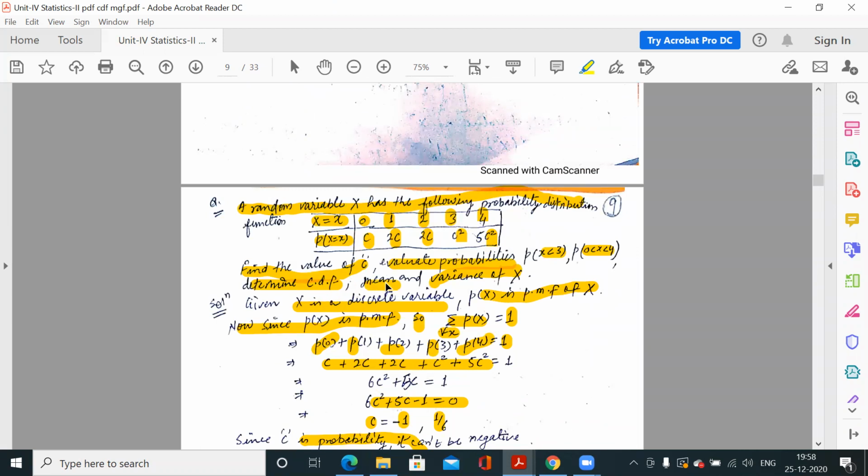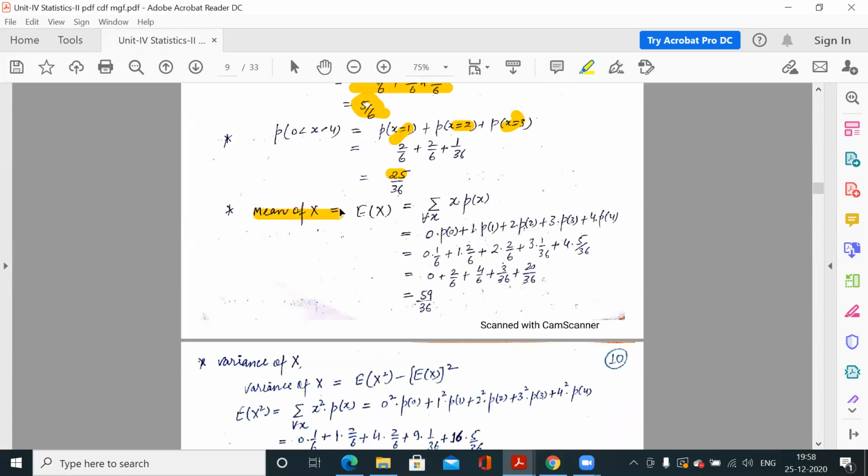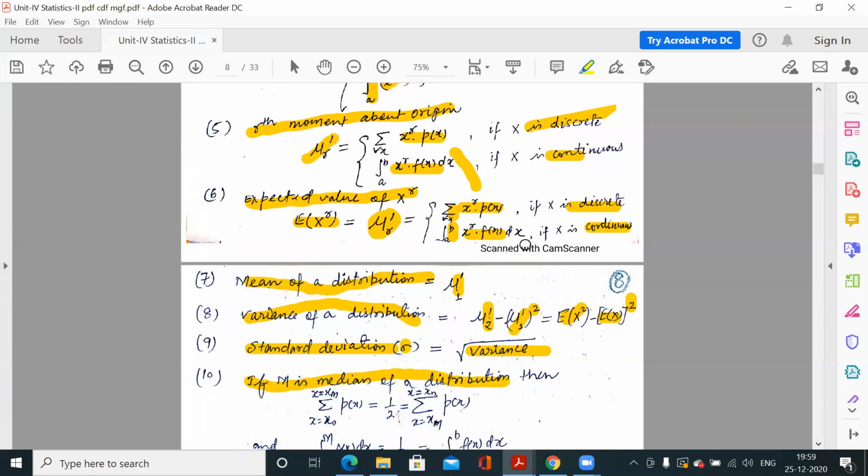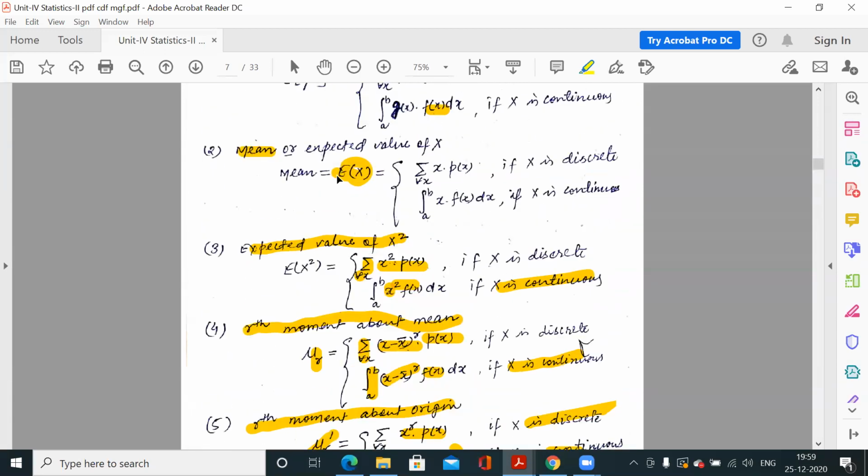Next, mean. How to find the mean of variable X for the discrete case? Mean of X is the expected value of X. And what is the formula for the expected value of X? You have to multiply X by the probability function. Here we have the discrete case, so X into Px, summation for each X. Clear? This is your second formula, the expected value of X: summation of X Px when X is discrete, for every X.